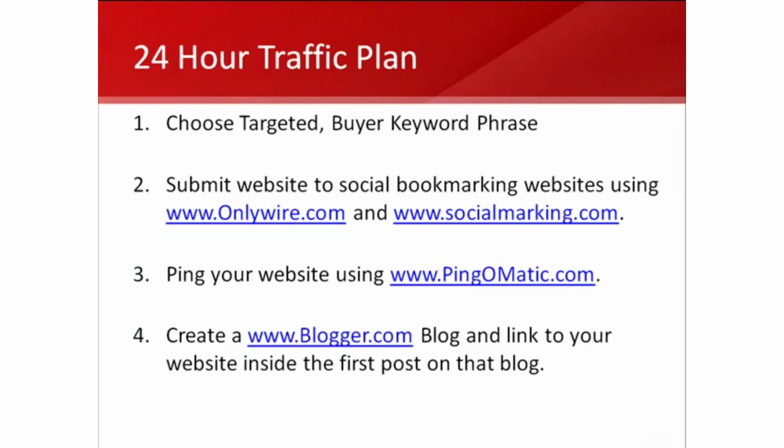because inside that first post on your blog, which all it needs to be is a short article of about 250 words, talking about your niche, your keyword phrase. So obviously if you're a chiropractor, you might tell a little bit of a story about Tulsa, Oklahoma Chiropractors. If you are a lawyer in Chicago, you might write some information about being a lawyer in Chicago, and whatever the case might be, you can put that information in your first post. And inside that first post, you want to send a link over to your website inside that blogger.com blog post.